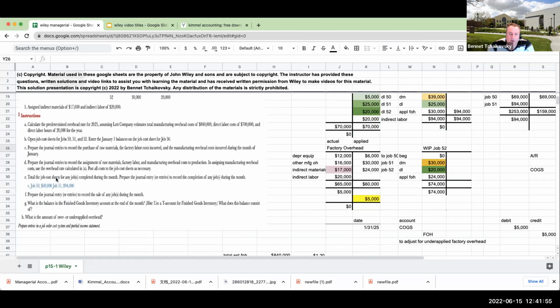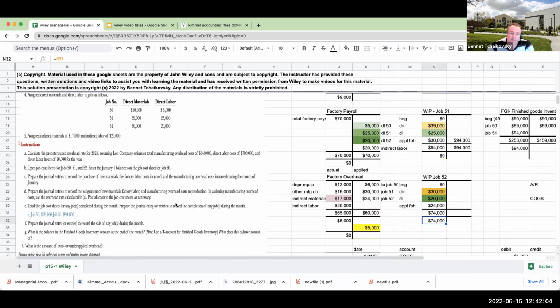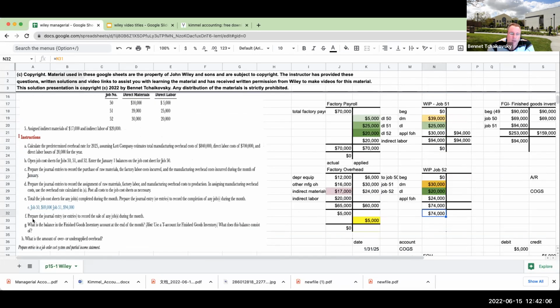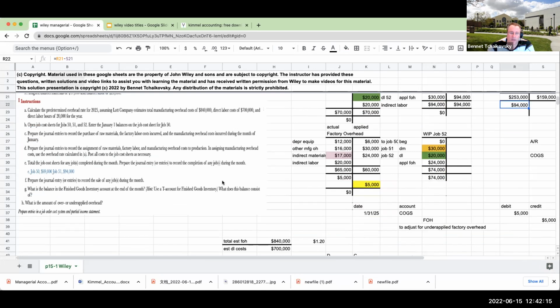Okay, so over here, total the job cost sheets. This is essentially what we're doing right over here. Job 52 and job 50 are basically sitting in finished goods inventory. Prepare the journal entry. What is the balance in the finished goods inventory account at the end of the month? Well, it's $94,000. And what is the amount of the under applied overhead? Well, overhead was under applied because the applied is less than the actual by 5,000.